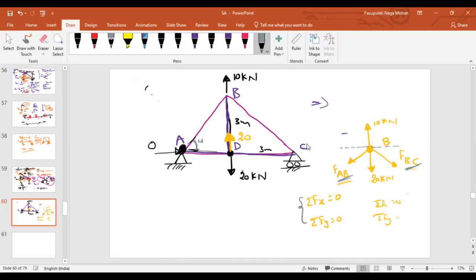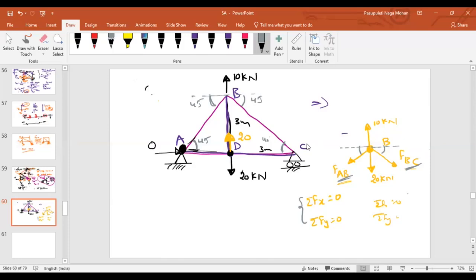45. What about this angle? 45. Now, what about this angle? 45. If this is 45, 45. What about this angle? 45. Now tell me, this is 45, this is 45.